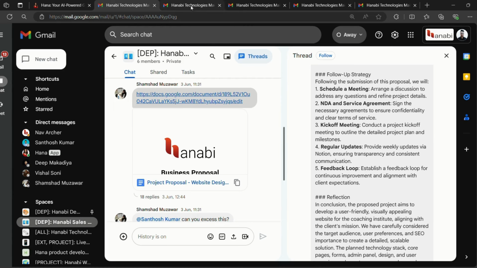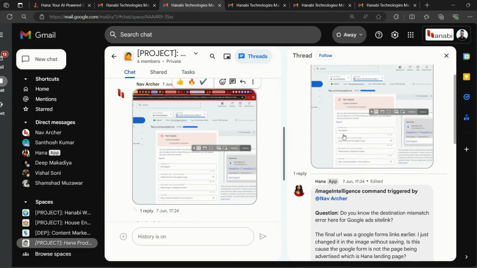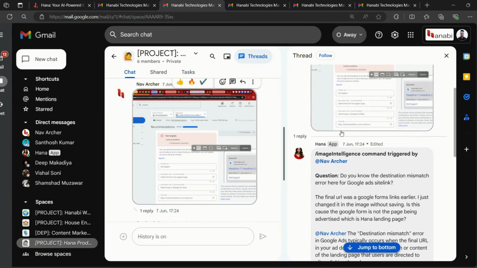So let's move on to our second example, where you can see now Archer has shared a screenshot. This is a Google Ads screenshot where he got some error and he didn't know why it came and how to resolve it. So for that he used the second command, the imageintelligence command, one of the 14 commands, to help understand what this issue is.